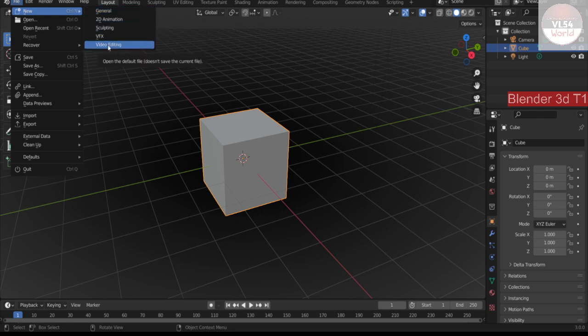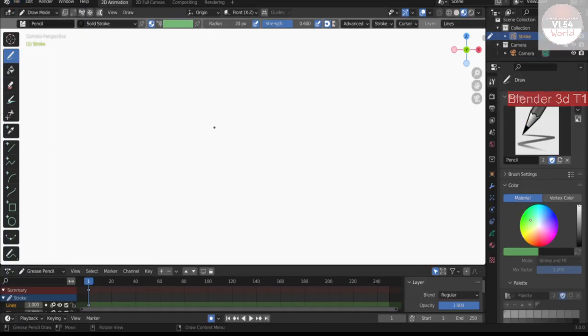So in today's video, I just try to do 2D animation, because in the previous video, in the live video, I showed you how to do a sketchbook. Okay, now this is the basic interface of Blender 3D. Basically, this is a Blender 3D sketchbook. So here you can do various kind of things, various kind of UI and elements.